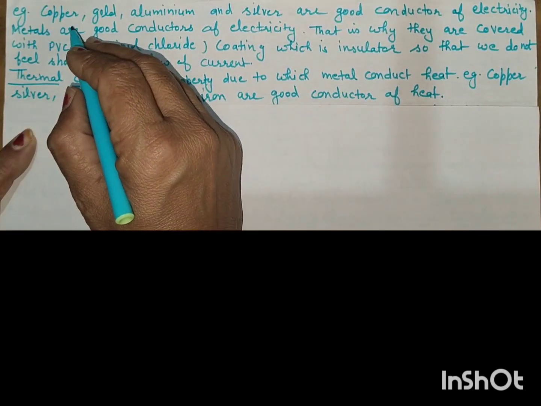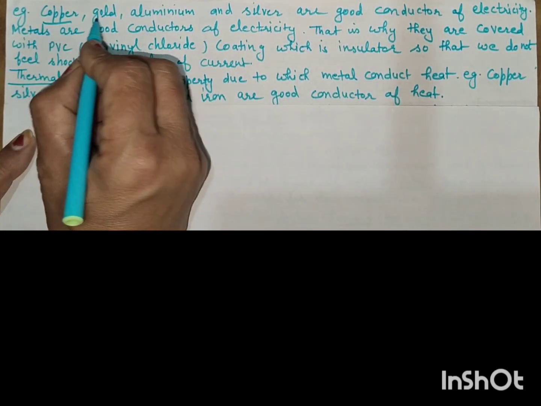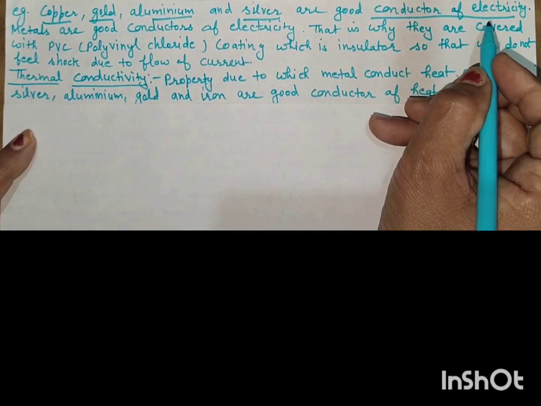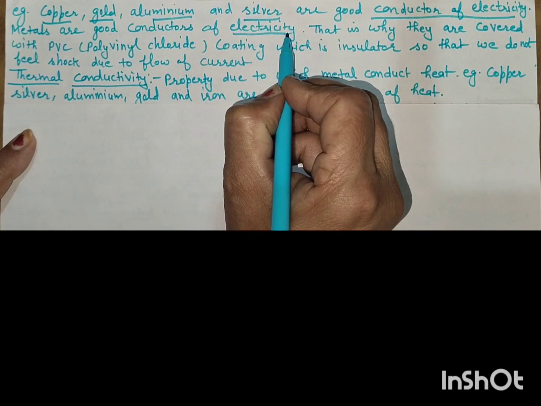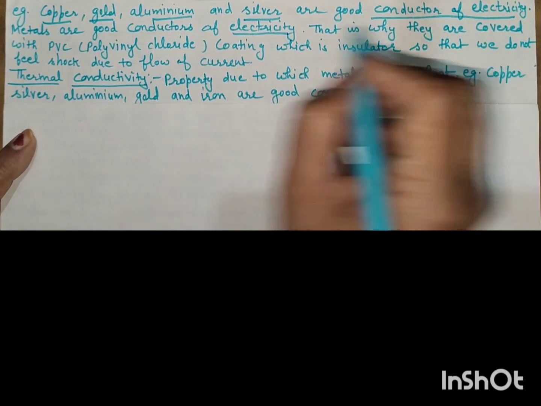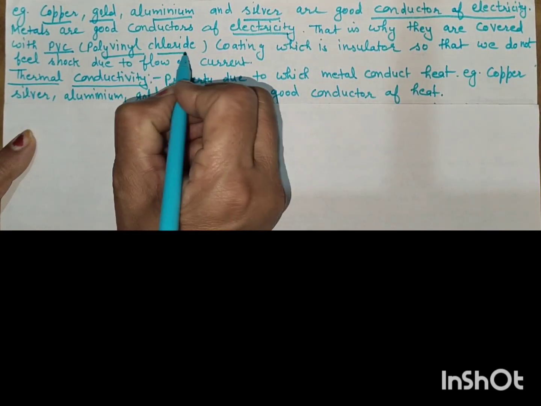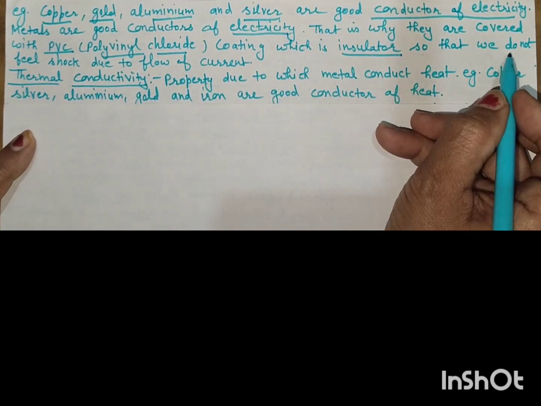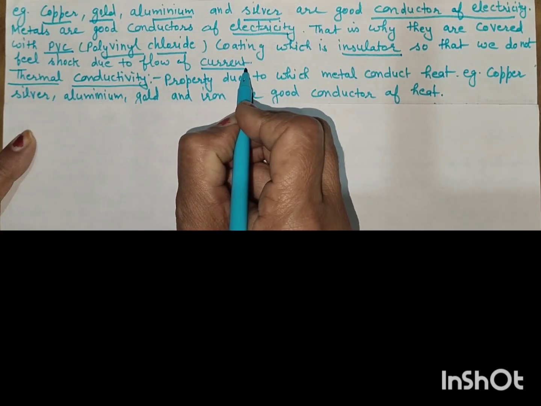For example, copper, gold, aluminium and silver are good conductors of electricity. That is why electrical wires are covered with a PVC (polyvinyl chloride) coating, which acts as an insulator so that we do not feel shock due to the flow of current.